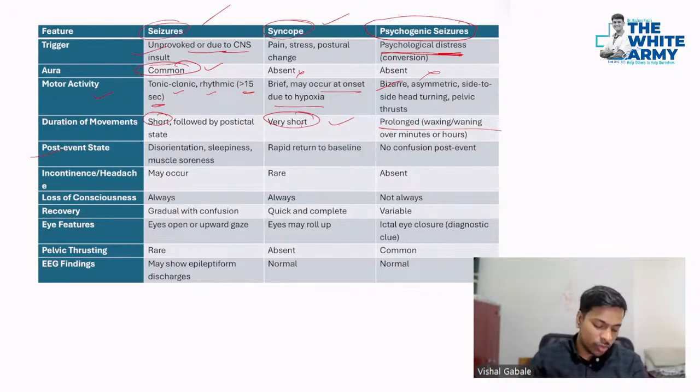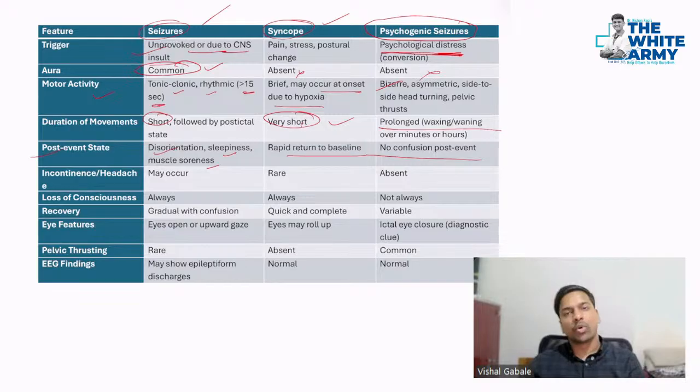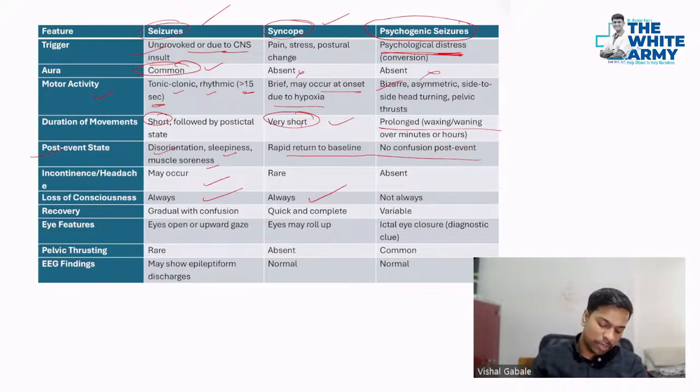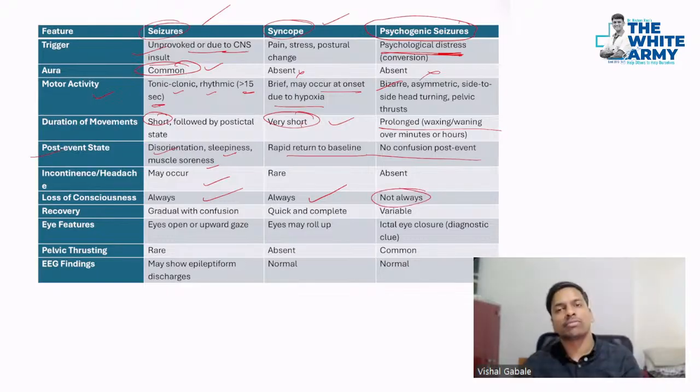Post-event state: here the disorientation, sleepiness, muscle soreness is classic in case of seizure, whereas in both of these other cases, you will have no confusion. Incontinence occurs in the seizure only. Loss of consciousness always occurs in case of seizure. For a brief period of time it will occur in syncope. And here a person can act as if there is loss of consciousness. Recovery is gradual with confusion in seizure. Here quick and complete recovery can be there.